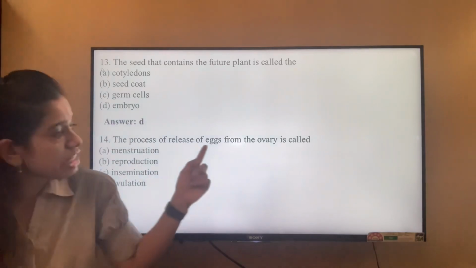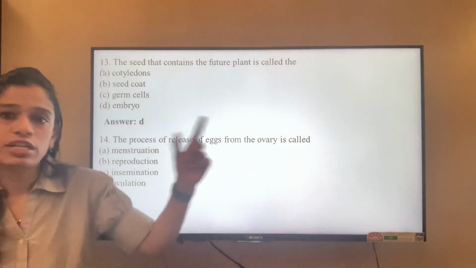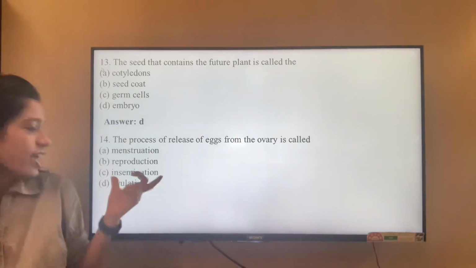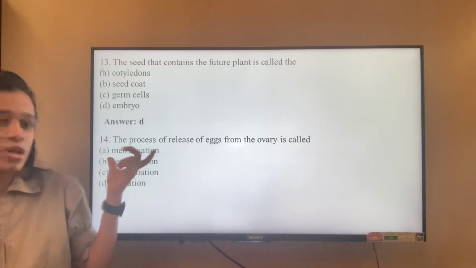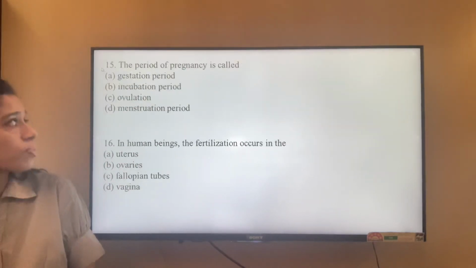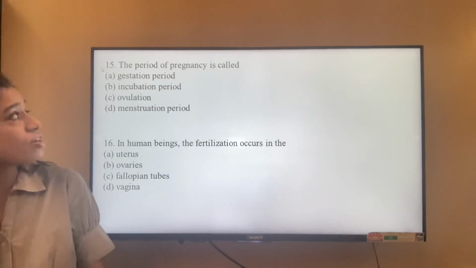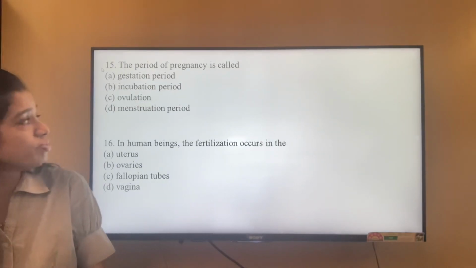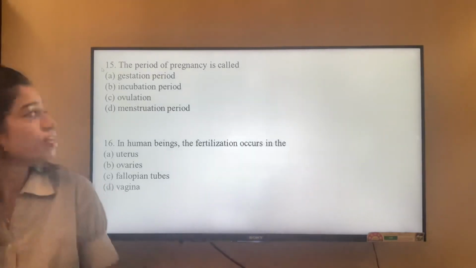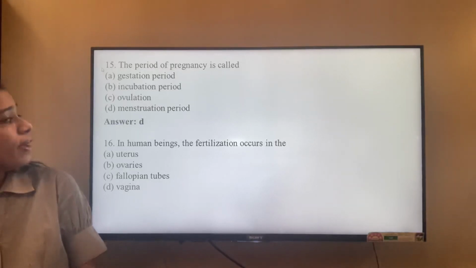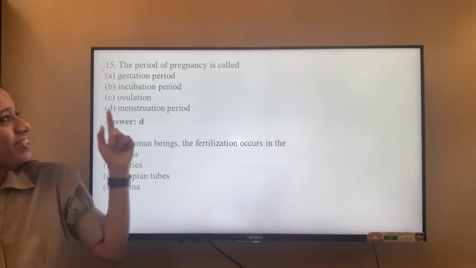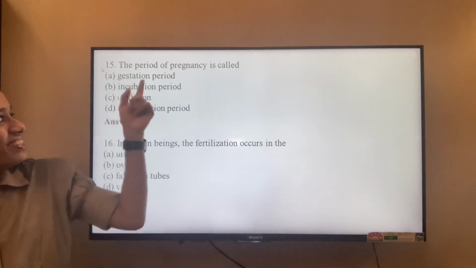The process of release of eggs from the ovary is known as menstruation, formation, this is called ovulation. Insemination, no. Reproduction, no. Menstruation, no. We'll go with the option D. The period of pregnancy is called gestation period, incubation period, ovulation, or menstruation period. It has to be gestation period, so we'll go with option A. I'm sorry, it came as option D. It should be gestation period. It's not menstruation period. It is gestation period.